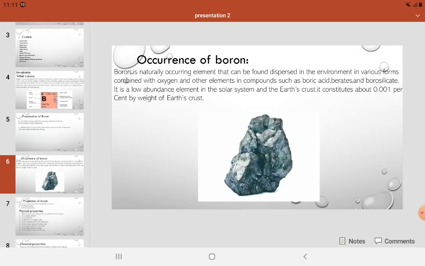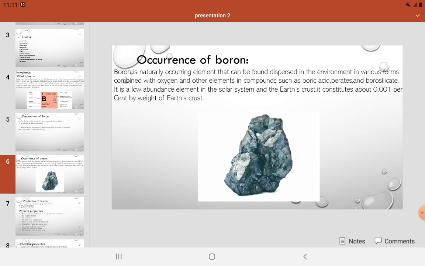Next, occurrence of boron. Boron is a naturally occurring element that can be found dispersed in the environment in various forms, combined with oxygen and other elements in compounds such as boric acids, borates, and borosilicates. Boron is synthesized entirely by cosmic ray spallation and supernovae and not by stellar nucleosynthesis. So it is a low abundance element in the solar system and in the Earth's crust. It constitutes about 0.001% by weight of the Earth's crust.